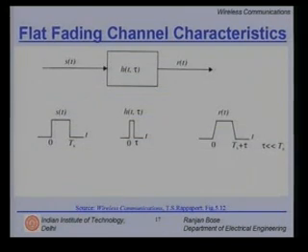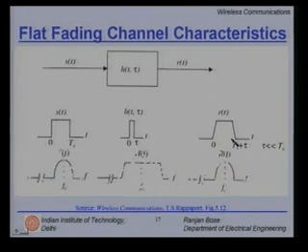So, flat fading channel characteristic: you have the signal, this is your fading channel, and this is the received signal. Here s(t) in time domain looks like this, and as we have seen, we have a flat fading scenario. So, h(t) is a narrower impulse response here, and if you convolve these two, you get r(t). In the frequency domain, you have S(f), H(f), and multiplication gives you R(f). This is the frequency flat channel characteristic from the time and the frequency domain.